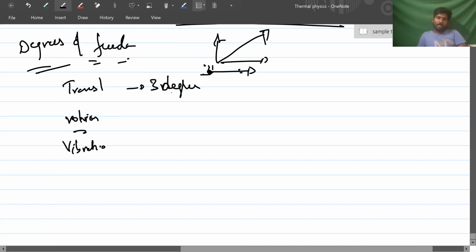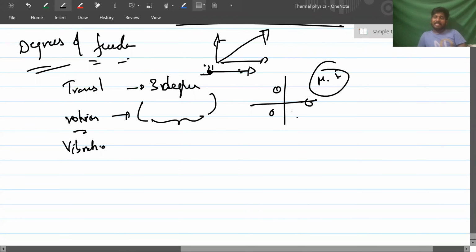Rotational can be a maximum of, this will depend upon the structure of the molecule. Why? I'll tell you. Suppose some molecule is there. It can rotate about the x-axis, because moment of inertia changes with the axis, right? Did I tell you or not? So x-axis, y-axis, z-axis, it can be 3.